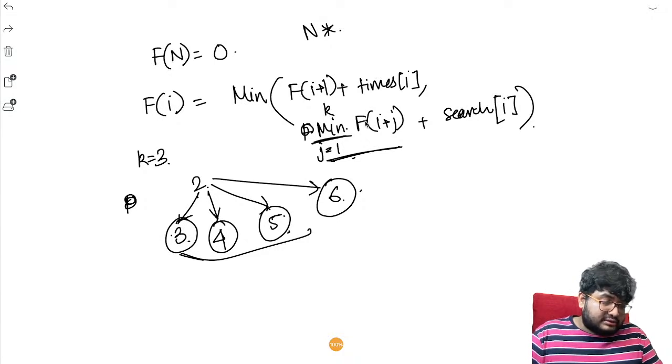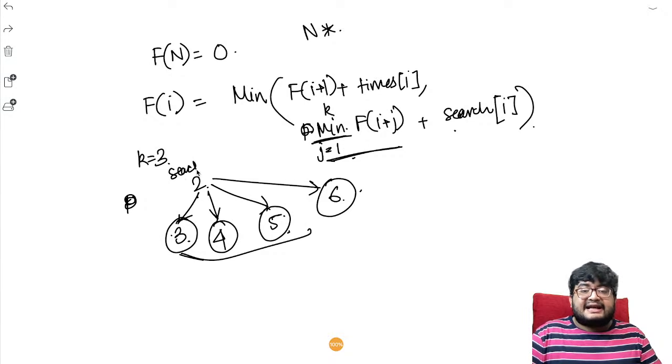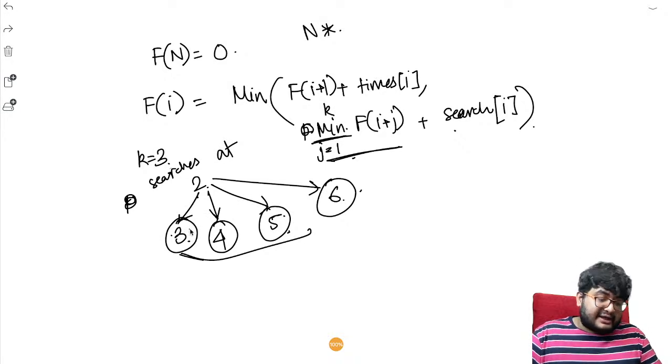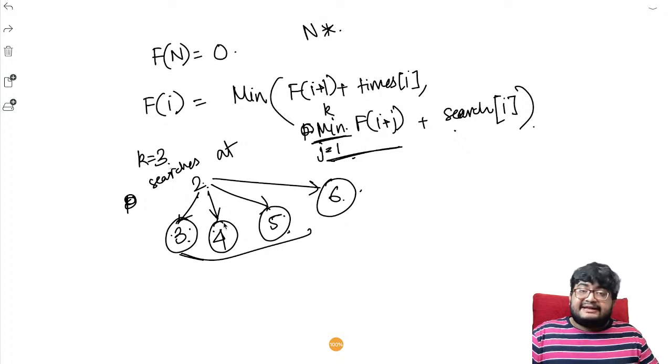From 2 he can go into in 2 ways by himself. No, that is there, but I am just talking about when he searches at 2. Sorry, when he searches at 2 he has these choices, right? When he searches at 2 he can decide next he wants to go to 3 and then take it from 3, or next he wants to go to 4, because he knows the answer for the next k moves. But again, it is up to him to decide whether he wants to solve it from there or already use the answer that he knows. It is up to him, right?